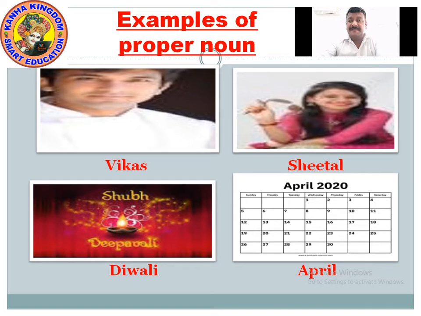This is a specific festival addressing proper noun, and the month of April. In common nouns it's addressed as festivals, but in proper noun it's addressed properly as the month of April. Be ready for the next slide.